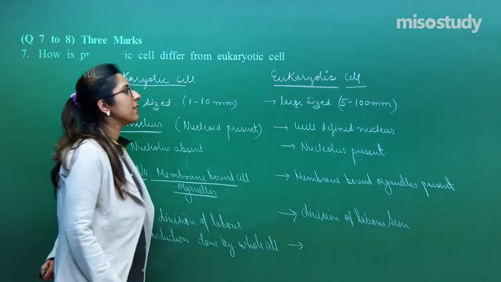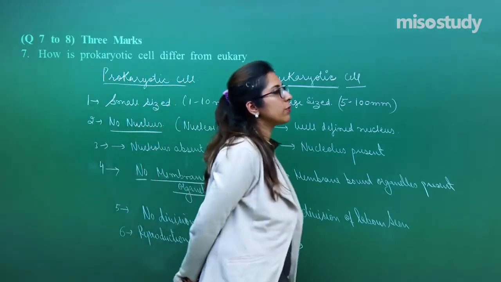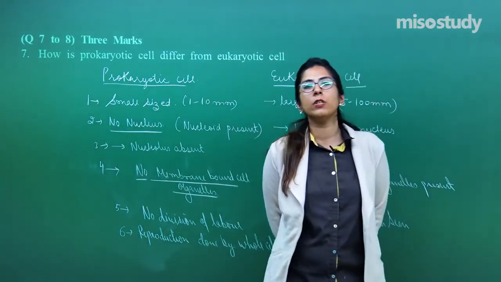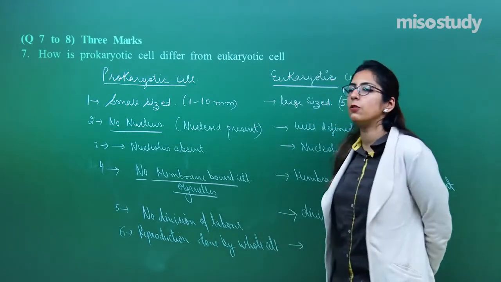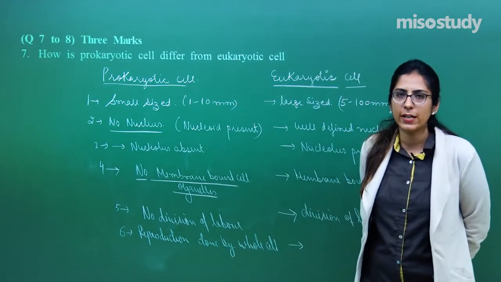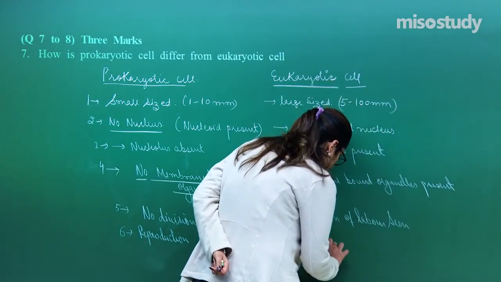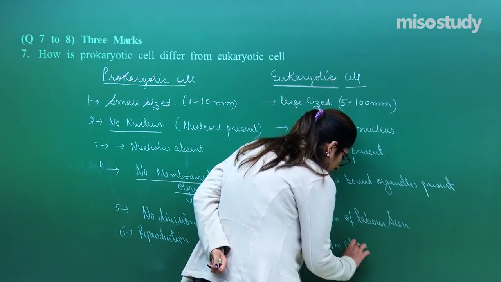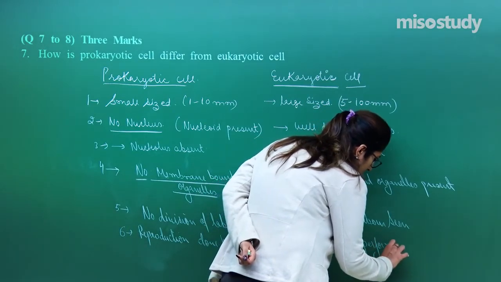Whereas in case of eukaryotic cells, we know there are two types of cells: the first is called a germ cell and the second is called a somatic cell. The germ cells are those cells which are helpful in the process of reproduction. So germ cells perform the process of reproduction.